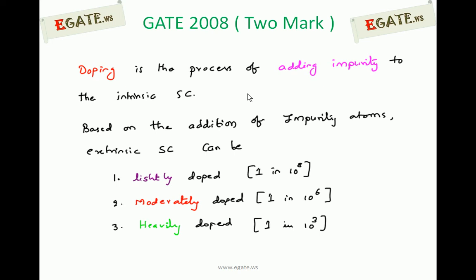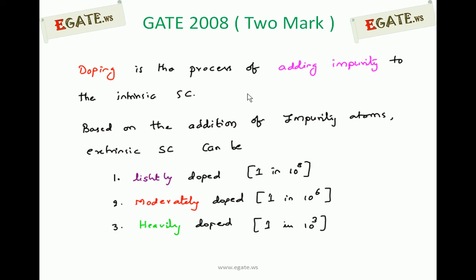Moderately doped means one impurity atom for every 10⁶ intrinsic atoms. Heavily doped means we are adding much more impurity, that is one impurity atom for every 1000 intrinsic atoms.